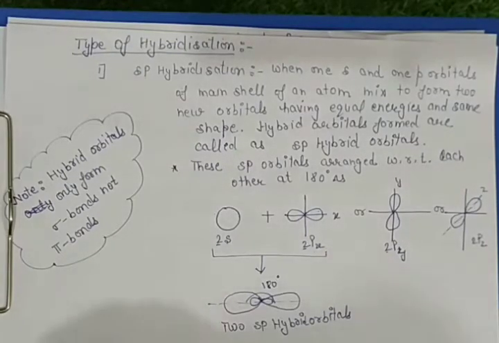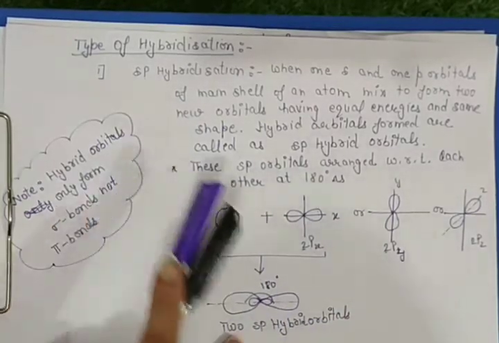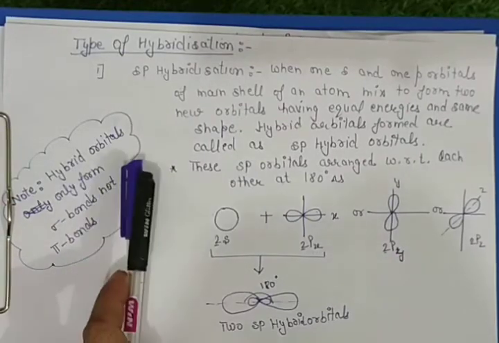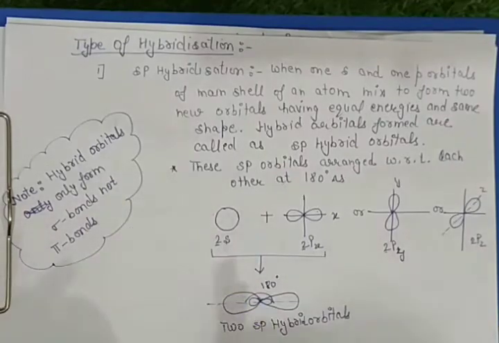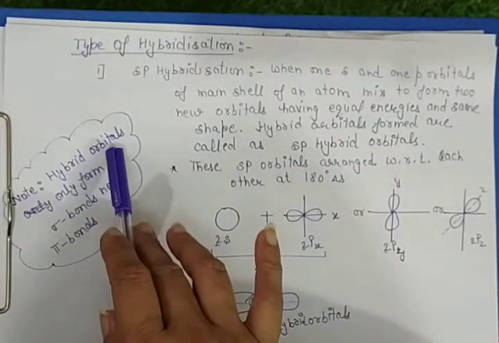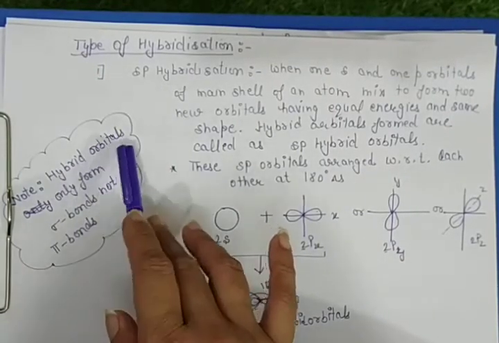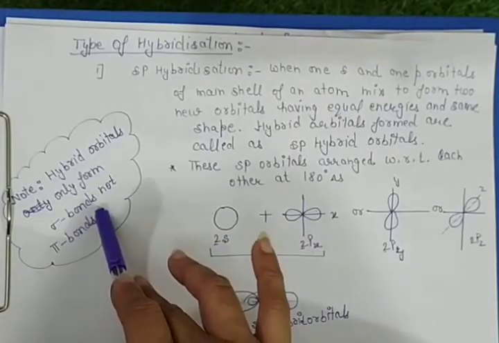First of all, to discuss the types of hybridization, remember that the hybrid orbitals, which are formed by mixing of half filled or fully filled atomic orbitals, only form the sigma bond.